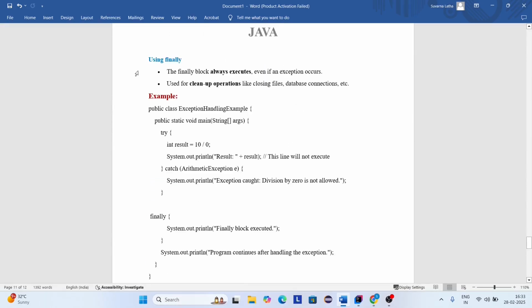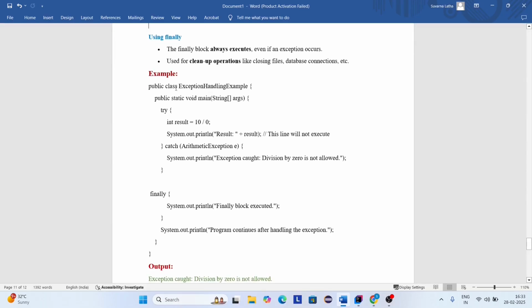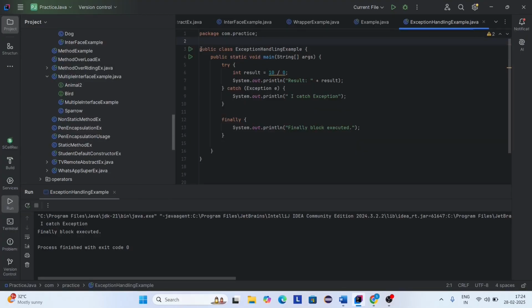And next one is finally. Finally block always executes even if an exception occurs. It is used for clean up operations like closing files, database connections and so on. Here you can see the example. Before going to this example, you need to remember 2 points. First, a try block can be followed by multiple catch blocks.